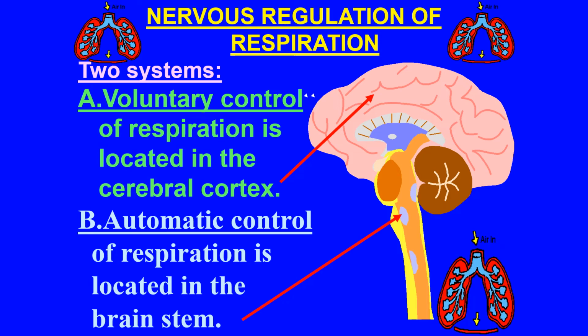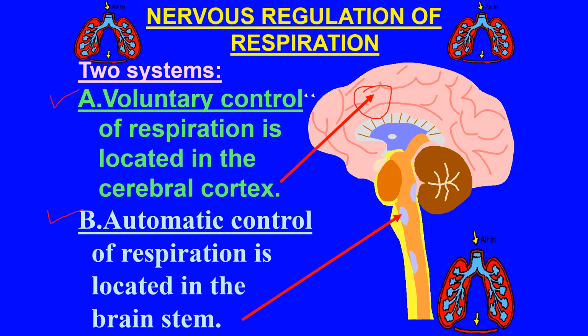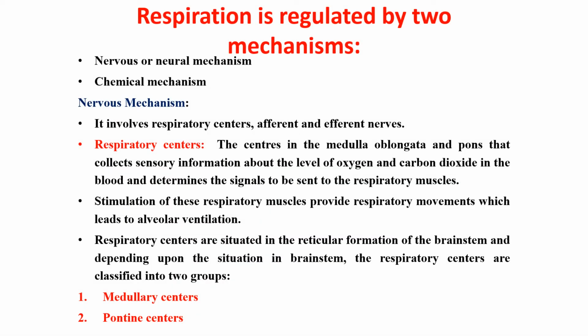First, there is voluntary control. Another one is automatic control. See here, voluntary control of respiration is located in the cerebral cortex. Automatic control of respiration is located in your brainstem. That one only we have seen, that is the dorsal group of neurons and ventral group of neurons. Okay. Nervous or neuronal mechanism and chemical mechanism. First one is the nervous mechanism.